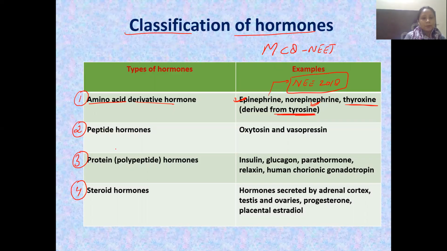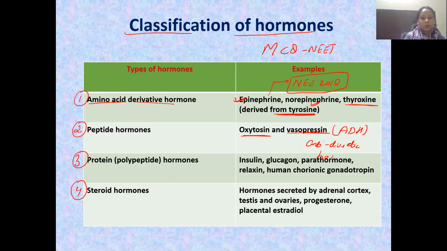Another one is the peptide hormone. The peptide hormone includes two main hormones, oxytocin and vasopressin. Vasopressin, you must have heard, has another name also, known as ADH, antidiuretic hormone. We call it antidiuretic hormone.